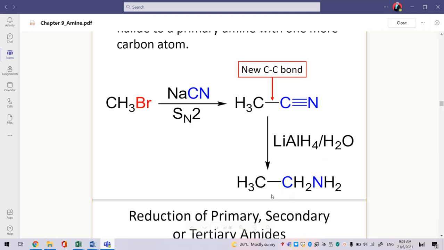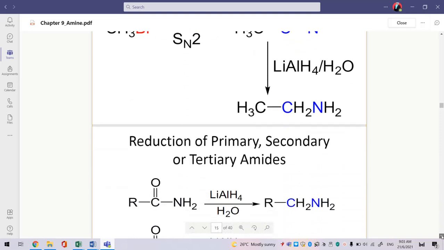So at the end of the reaction, you get amine with the addition of a carbon in its structure. So starting from one carbon, at the end of the reaction, you get 2 carbons.